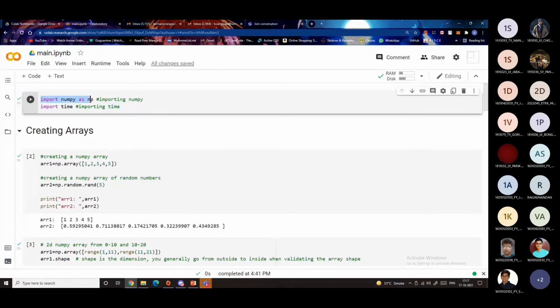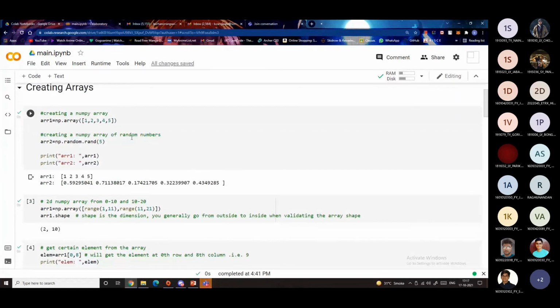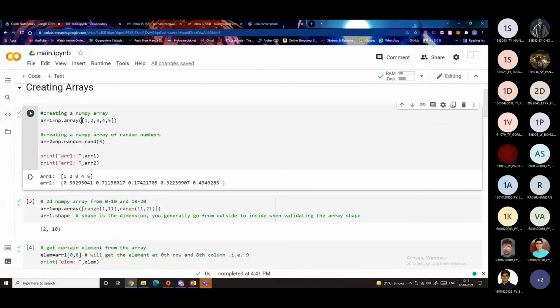In this first cell, we are just importing the libraries, and this np.array is the most basic NumPy function. It is used to create an array out of a Python list. And this is a function which is used to create a random array of any shape with random values between 0 and 1. These will be float values.